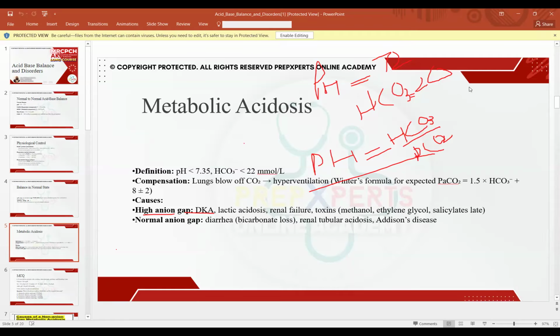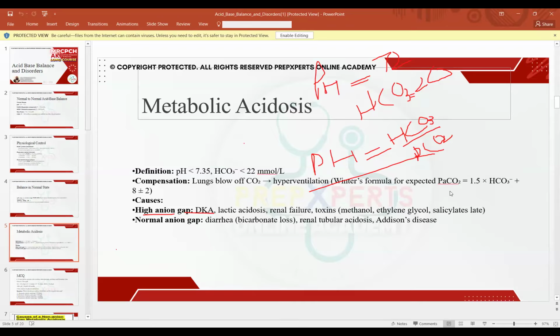And the PCO2 for this child is, for example, also 20. By Winter's formula, we see what the expected PCO2 should be for this compensation. Your bicarbonate is 20, multiply it by 1.5, that is 30.